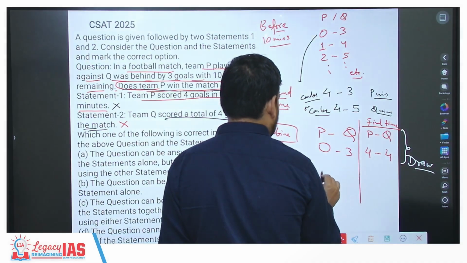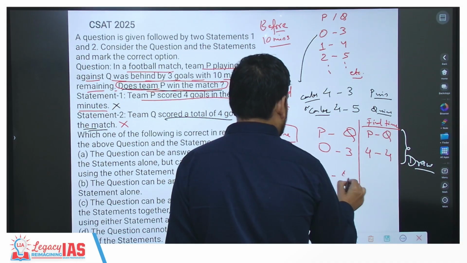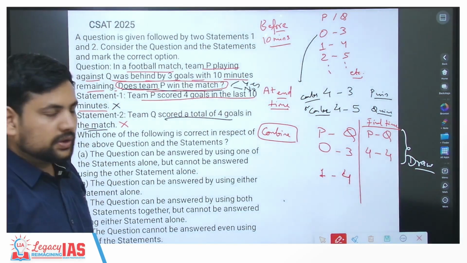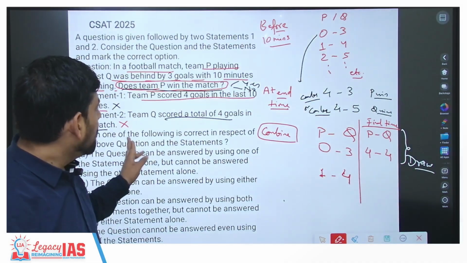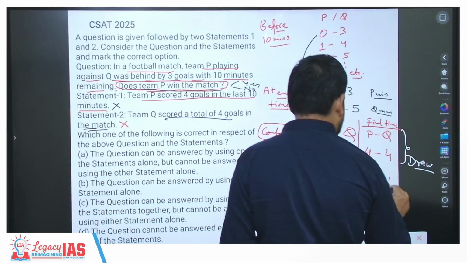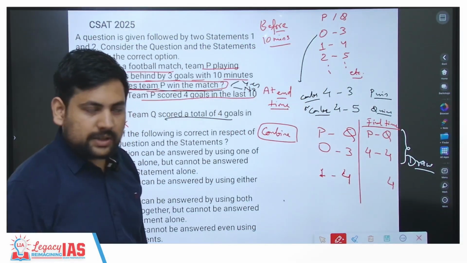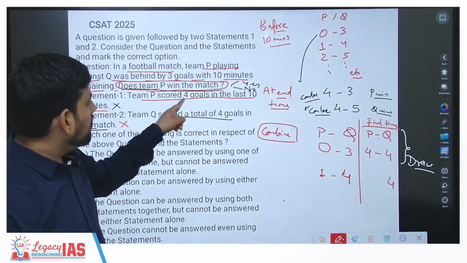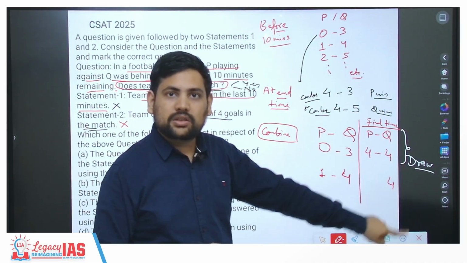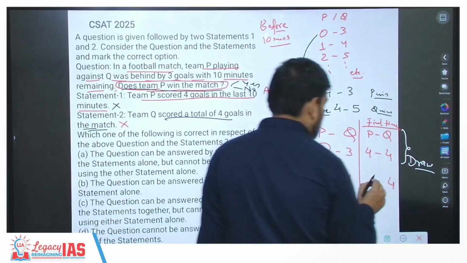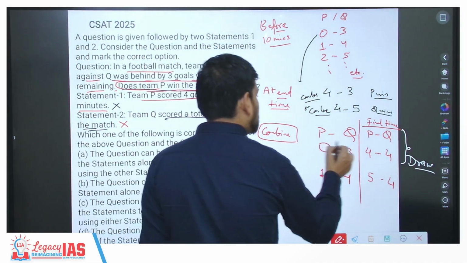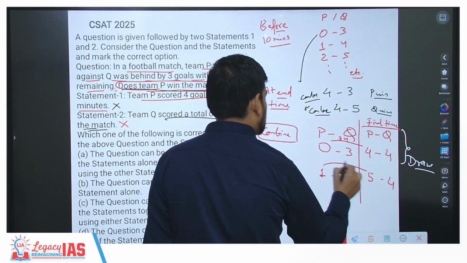Let's say the score of P and Q was initially 1 and 4. Now what will happen? Team Q scored a total of 4 goals in the match, so this remains 4. And it says Team P scored 5 goals in the last 10 minutes. So 1 goal they already had, then they scored 4 goals more. So how much do they get to? They get to 5. Can you see this? Both jumps are of +4 and +4.